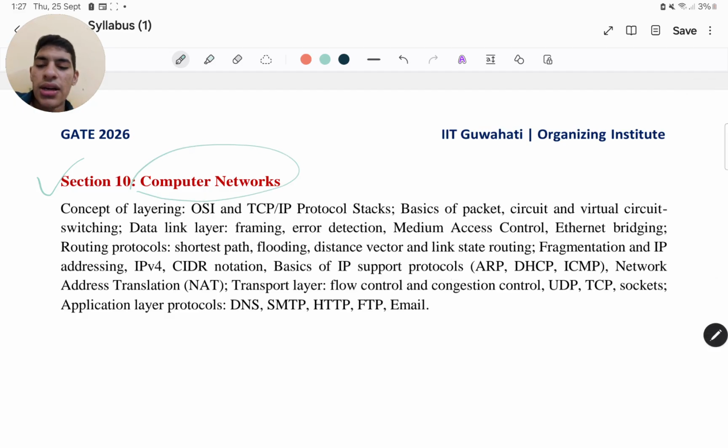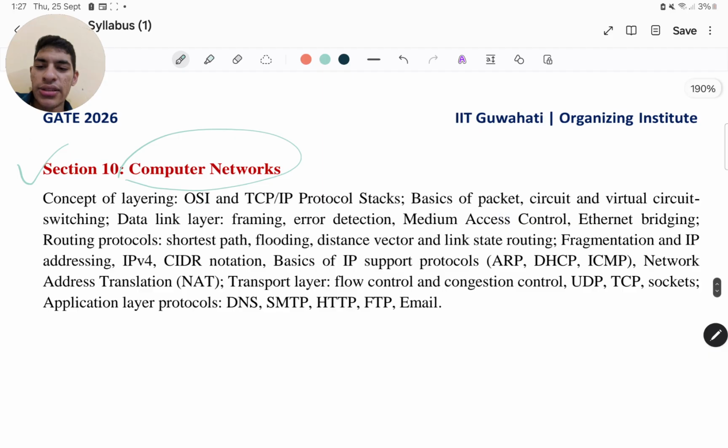In computer networks, a lot of questions are asked. In the OSI, you must learn at least one application of each of the layers. So you have those 7 layers of the OSI standard: application, presentation, session, then you have the transport, then the network, then the data link, then the physical. These are all the layers of the OSI model.